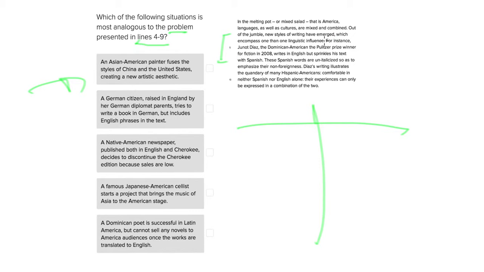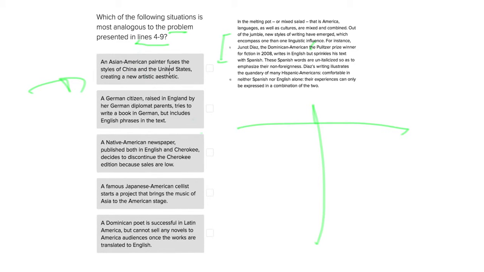So starting at line 4. For instance, Junot Diaz, the Dominican-American Pulitzer Prize winner for fiction in 2008, writes in English but sprinkles his text with Spanish. These Spanish words are unitalicized so as to emphasize their non-foreignness. Diaz's writing illustrates the quandary of many Hispanic Americans. So this is a portion of the passage that we're told to look at. And now we're going to compare this with the first answer choice.